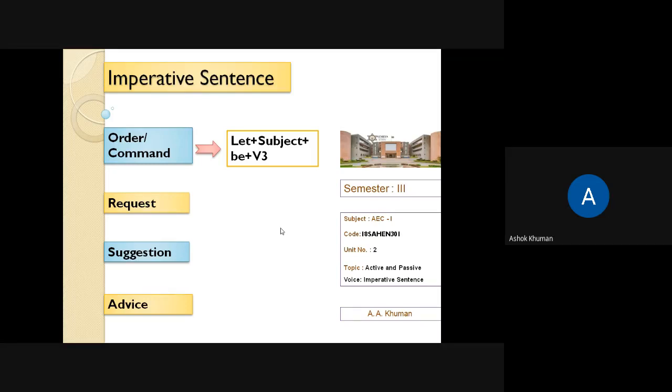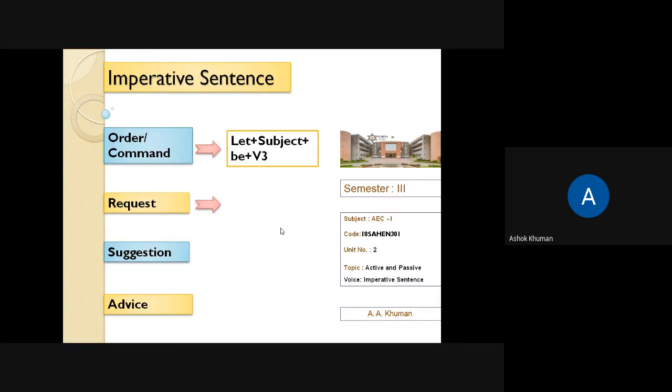So let the window be, then be plus v3: let the window be shut. For an order, the structure is: let plus subject plus be plus v3. So when there is a sentence like open the door, that means let the door be opened. We will see this in examples, but please note this down.